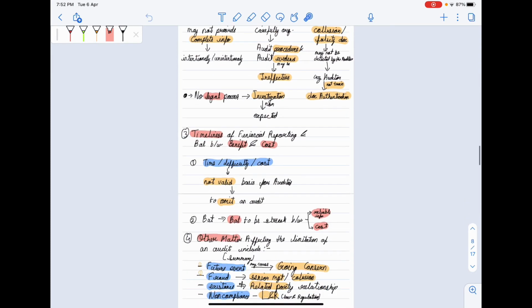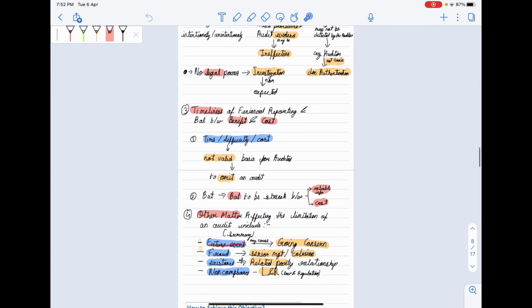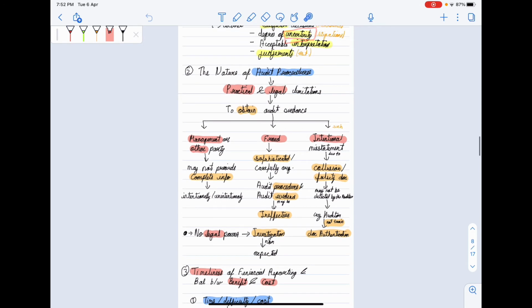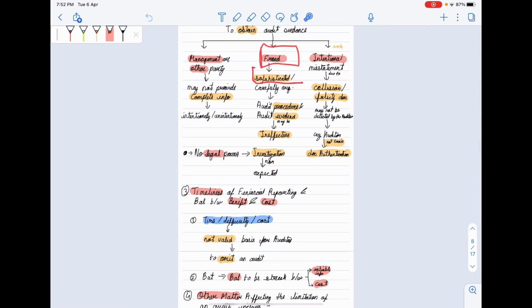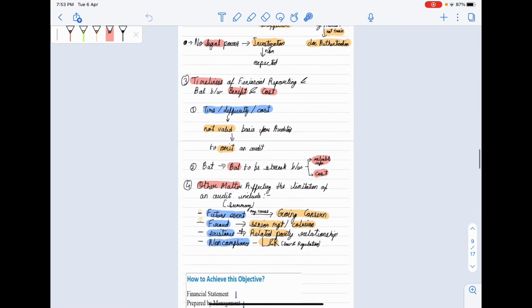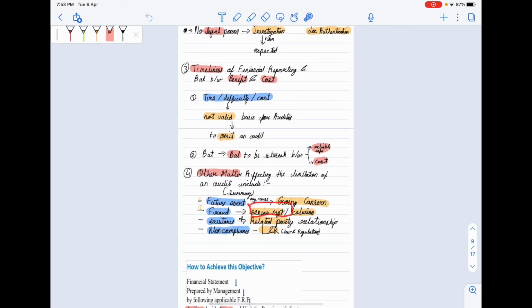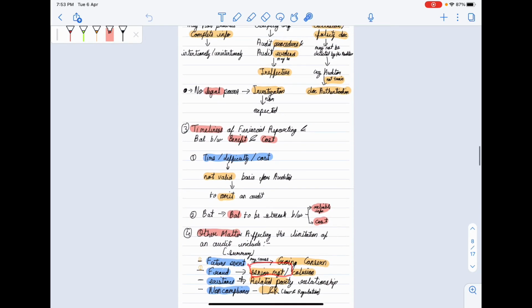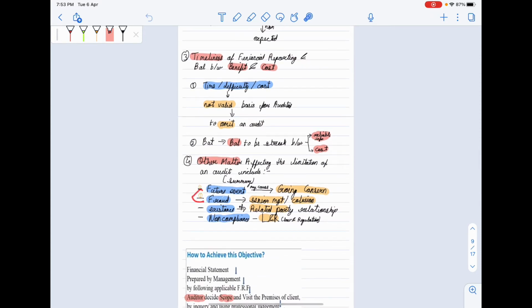So this is similar to the first point. Second one is similar to our second point about fraud. Fraud can be sophisticated, and if senior management is involved, it is difficult to find out, and our audit procedures and audit evidence may be ineffective.